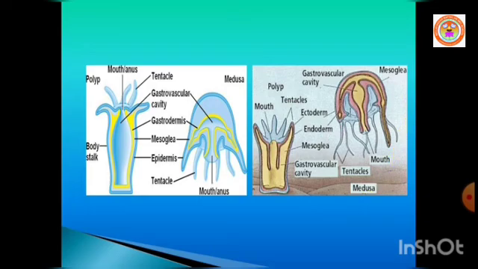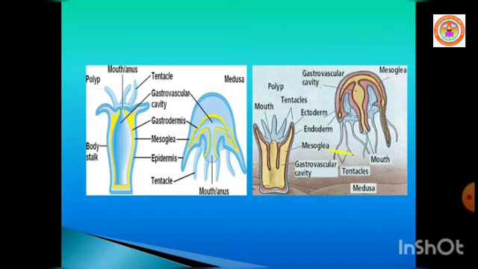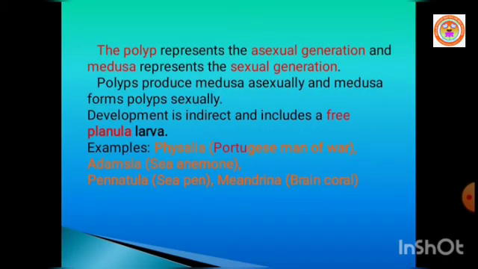The medusa form is free swimming. Cnidarians which exist in both forms, polyp as well as medusa, also exhibit alternation of generations in their life, called metagenesis. Dear students, the polyp form represents the asexual generation, and the medusa represents the sexual generation.